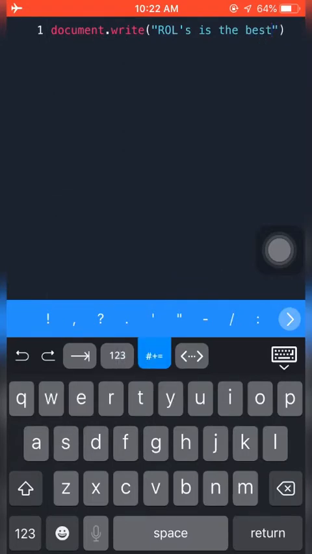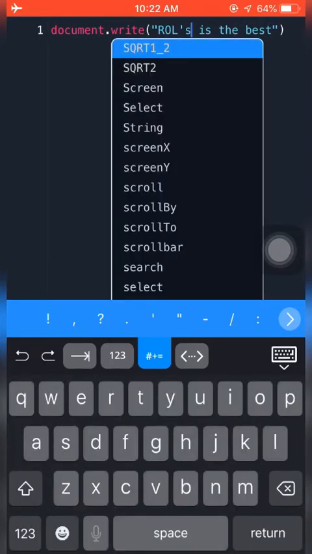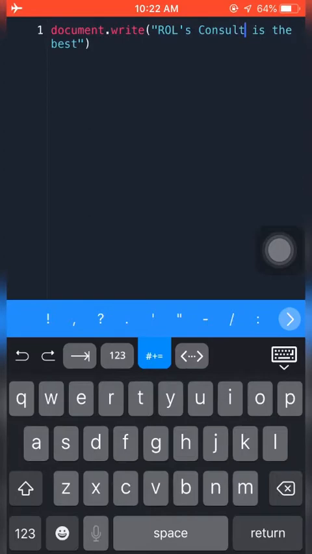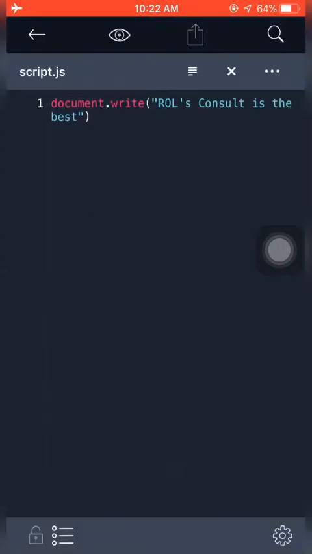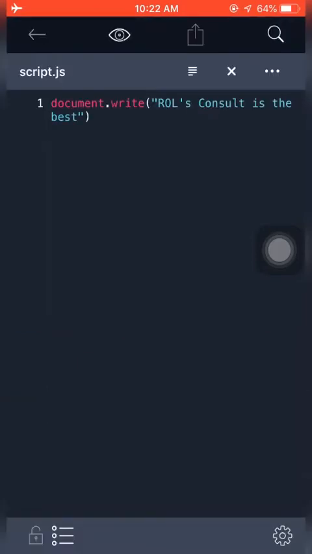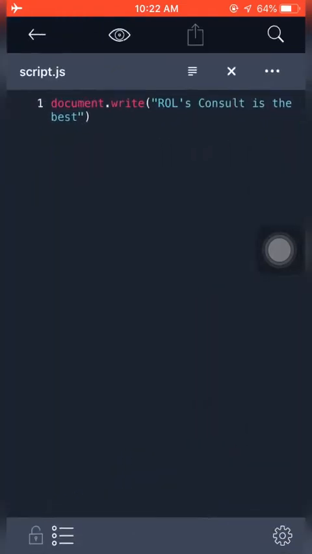So we want to link Rows Consult. I forgot the Consult. Okay, so we have Rows Consult is the best. We want to add this to our HTML index.html file. The moment I click on my keyboard save sign, my work is saved. I go back and script.js is saved. When I open it, I have Rows Consult is the best.